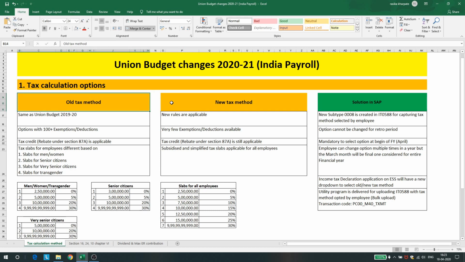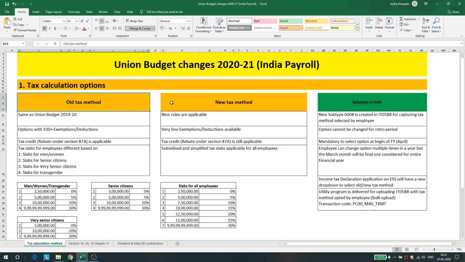But whatever method is selected for March, that is the last month of the financial year, will be considered as final for the entire year. So the calculation for the entire year will happen based on the taxation method selected in March. So all Form 16 and all tax calculations will be based on the final tax method or tax regime selected in March.